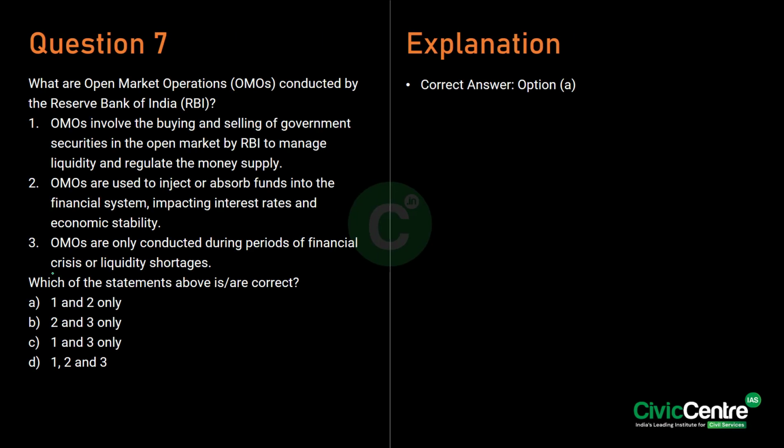So, the last question here talks about the open market operations. See, open market operations refer to the buying and selling of monetary securities by the Reserve Bank of India in the open market. Know that open market operations are a key tool used by RBI to manage liquidity and regulate the money supply within the financial system. So, when the RBI buys government securities, it injects money into the economy, which can stimulate economic activity by making more funds available to banks. Conversely, when the RBI sells securities, it absorbs the excess liquidity from the system, helping to control inflation and maintain financial stability. Hence, first statement and second statement are correct.